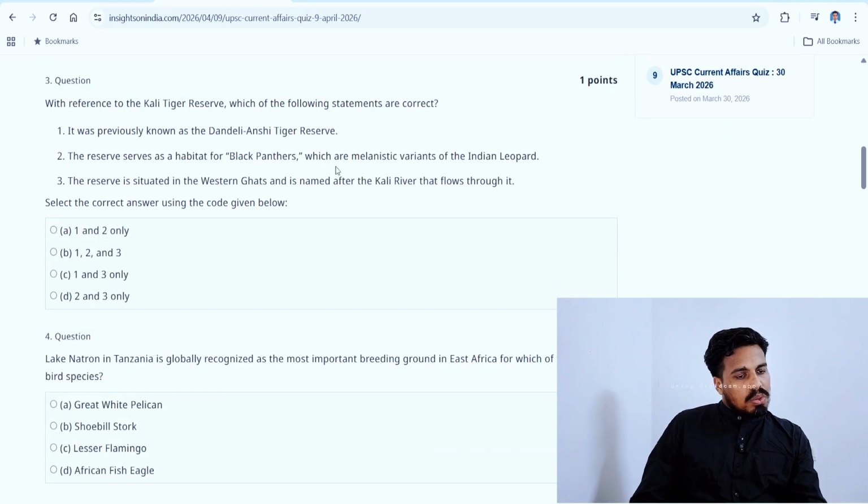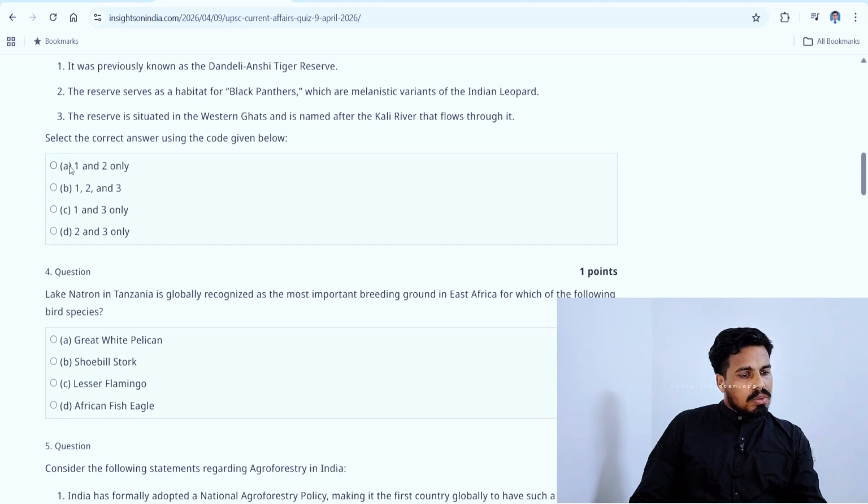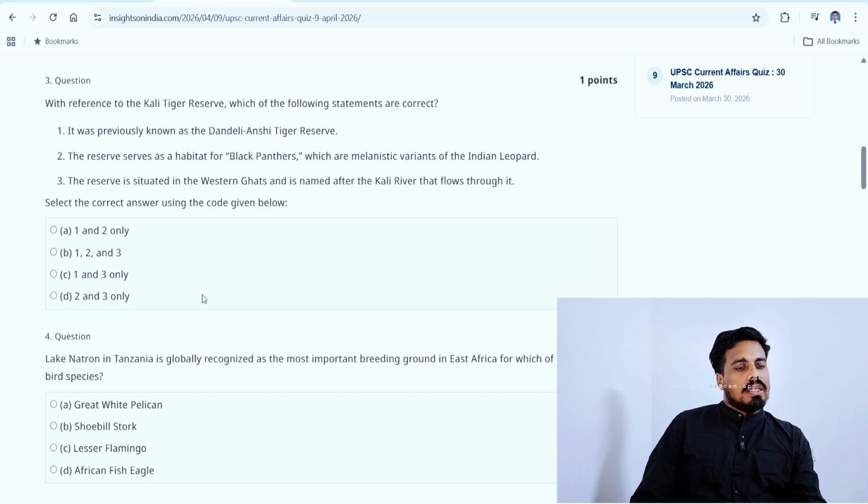With reference to Kali Tiger Reserve, which of the following statements are correct? So let's read the options now. 1 comes 3 times here, 2 comes 3 times here, 3 also comes 3 times. So equal weightage for all the statements. If we eliminate one statement, then we will arrive at the answer.